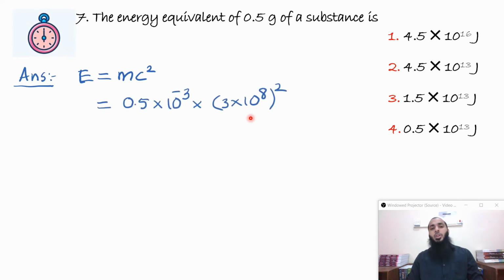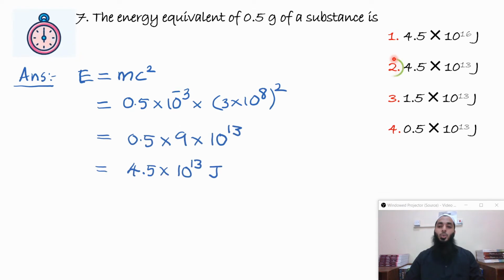But while substituting, you have to be very careful. This is in grams, so you have to convert it to kilogram. So the answer will be 0.5 into 3 square is 9. So 9 into 0.5 will be 4.5 into 10 raised to minus 3 and into 10 raised to 16. So 16 minus 3 is 13. So the answer is 4.5 into 10 raised to 13, option 2.